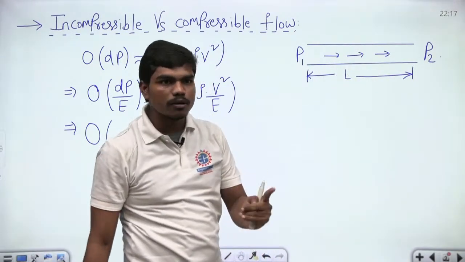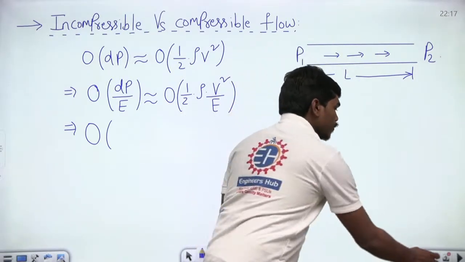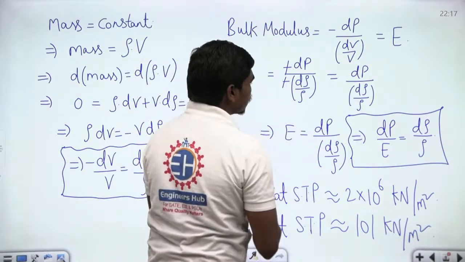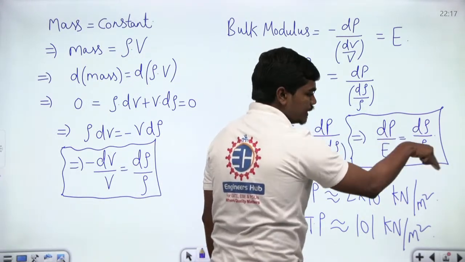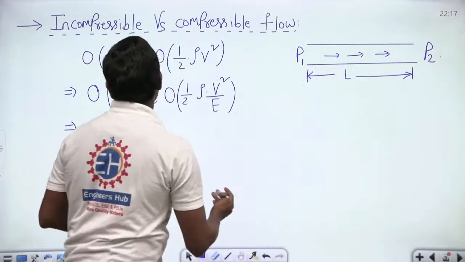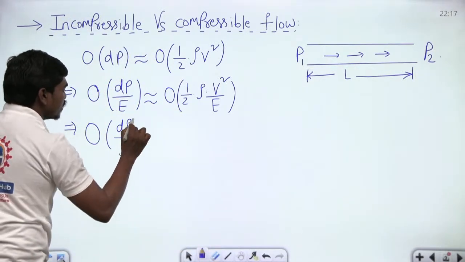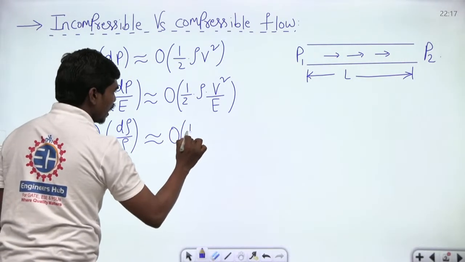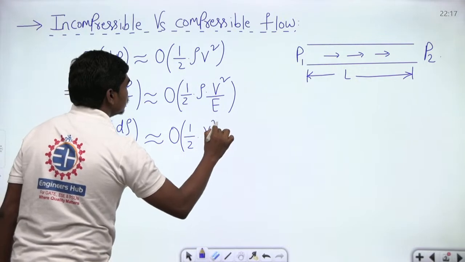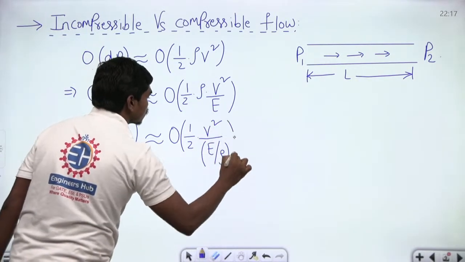Whenever there is no mass accumulation within the pipe, whatever mass goes in should definitely come out. Then, whenever your mass is constant, your change in pressure divided by the bulk modulus of the fluid should be equal to dρ divided by ρ, correct? So here, in place of dP divided by E, I am writing dρ divided by ρ, and this is approximated to half V square divided by E by ρ, correct?